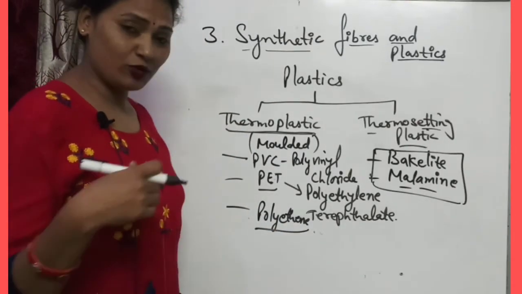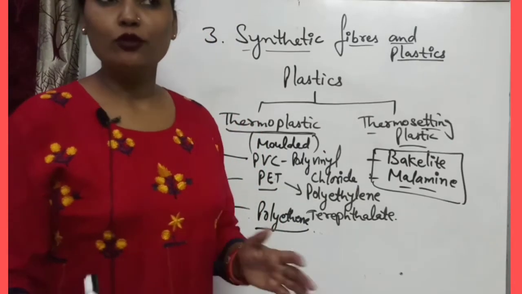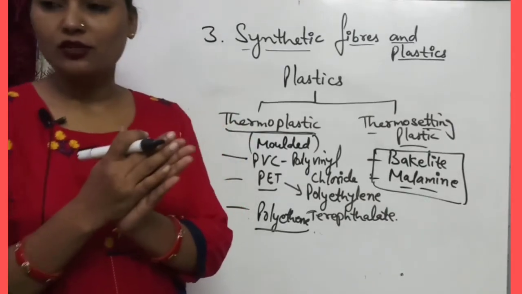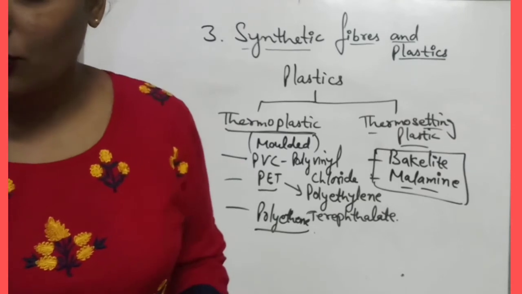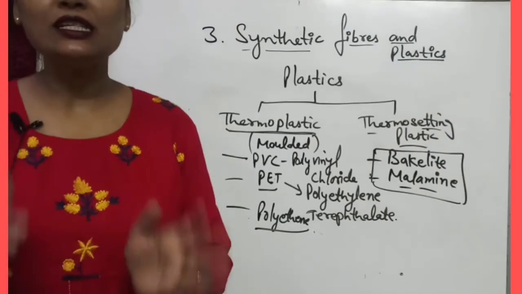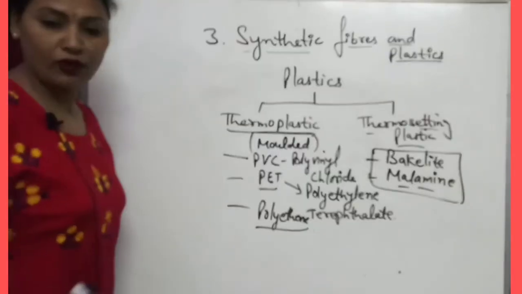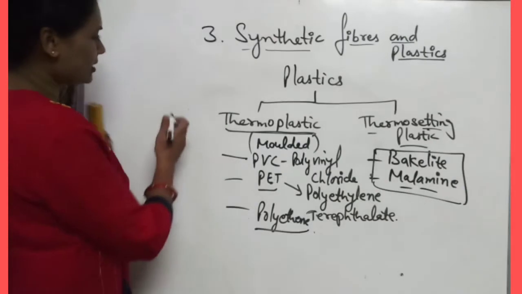Now, I have told you about one plastic, that is Teflon. Where is Teflon used? It is used in containers, mainly kitchen utensils. Teflon is also known as PTFE. So, you can write that it is also a thermoplastic.